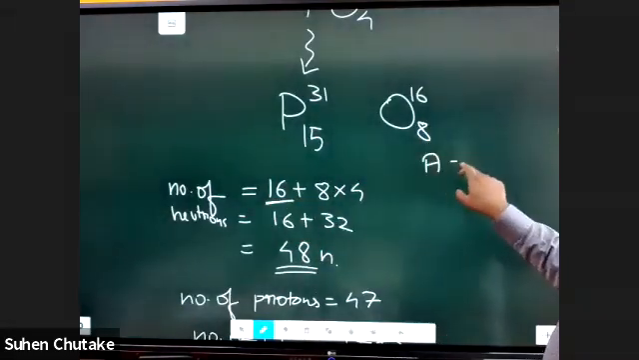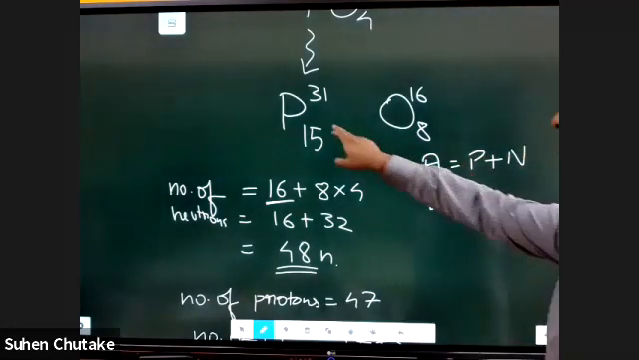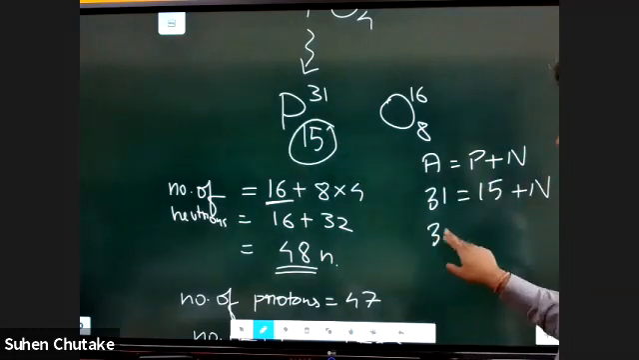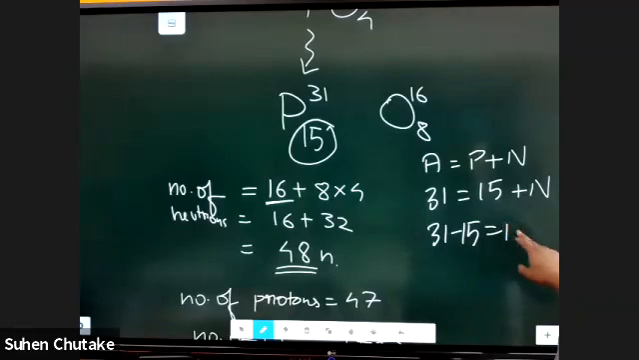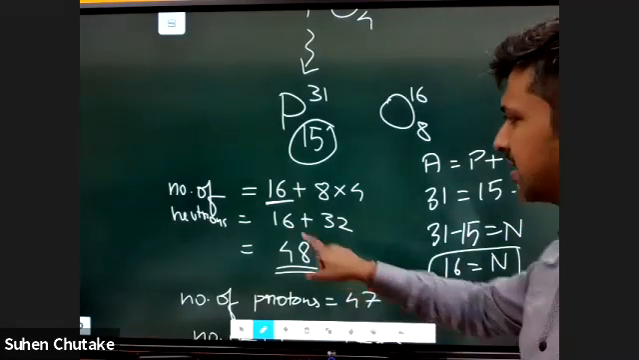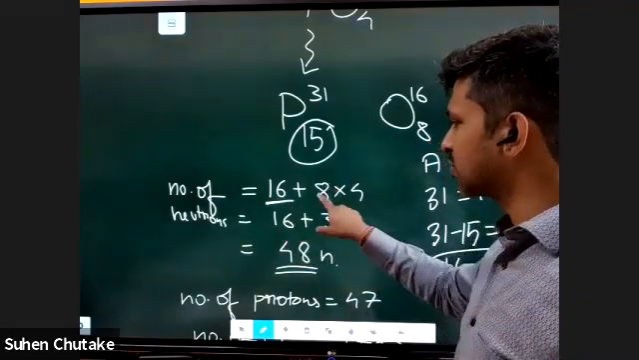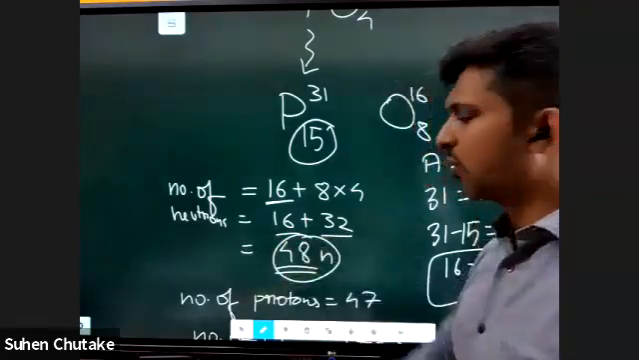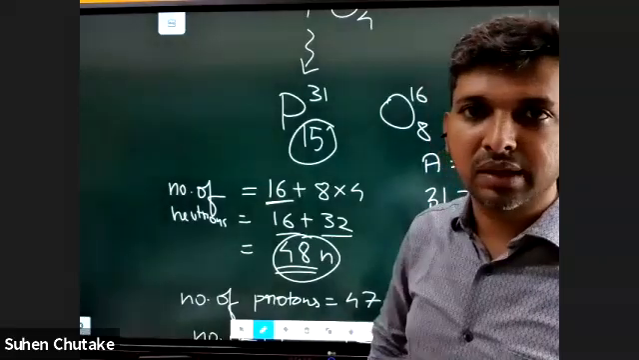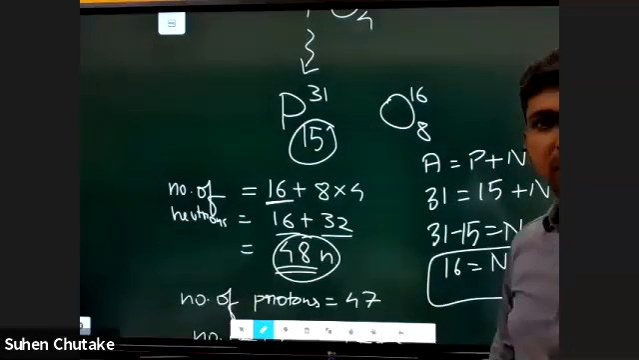For phosphorus, atomic mass number is equal to protons plus neutrons. So atomic mass number is 31. Protons, we know that there are 15, plus neutrons. So send 15 on the other side: 31 minus 15 equal to the number of neutrons. So 16 is the number of neutrons. That's how I found 16. 16 for phosphorus, 8 for oxygen, but there are 4 oxygen atoms, so 8 times 4 is 32. So 16 plus 32 becomes 48 neutrons. Got it? Understood how I calculated it? Yes, sir.